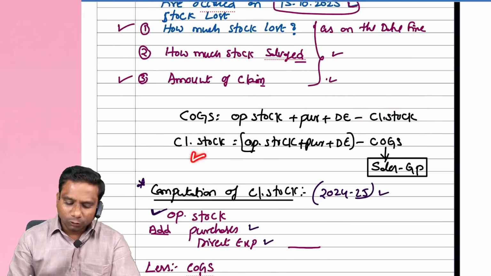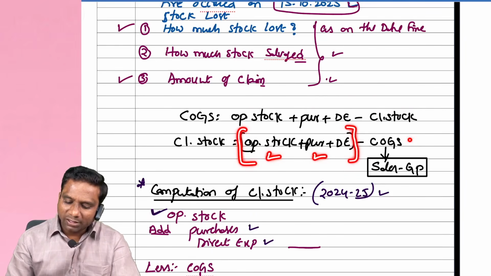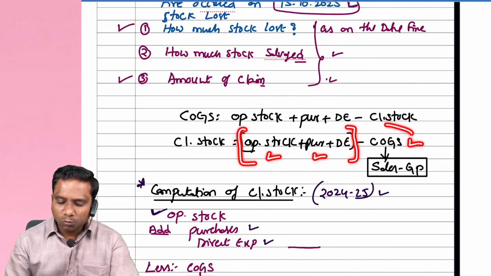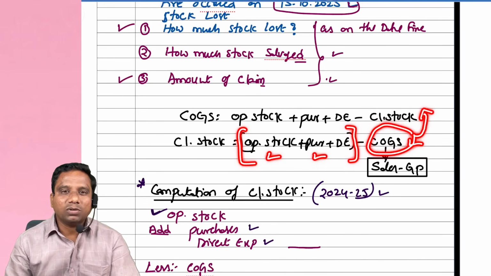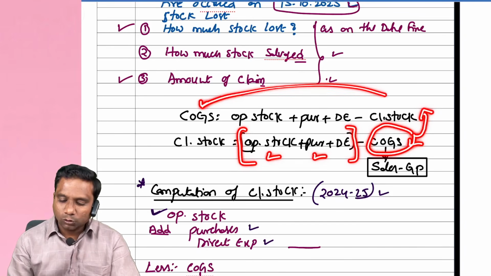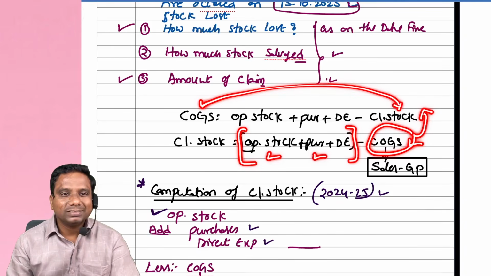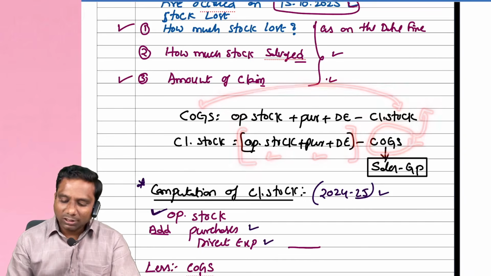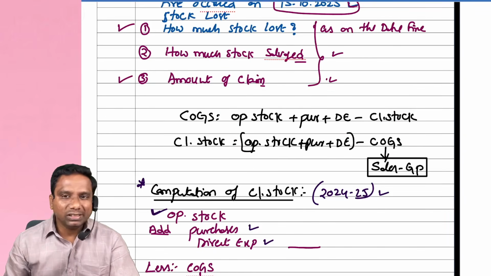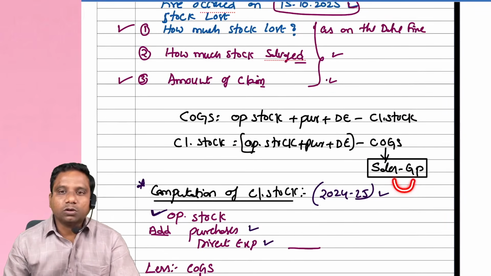Closing stock is nothing but opening stock plus purchases plus direct expenses minus cost of goods sold. Then how much is the cost of goods sold? The above equation cannot be directly applied here, because to calculate cost of goods sold we need closing stock. Not possible.